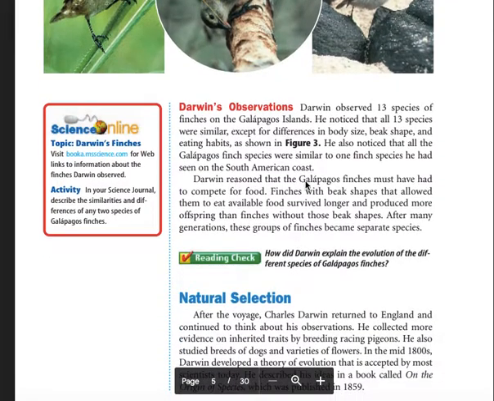Darwin reasoned that the Galapagos finches must have had to compete for food. Finches with beaks shaped in ways that allowed them to eat available food survived longer and produced more offspring than finches without those beak shapes. After many generations, these groups of finches became separate species. Reading check. How did Darwin explain the evolution of the different species of the Galapagos finches?